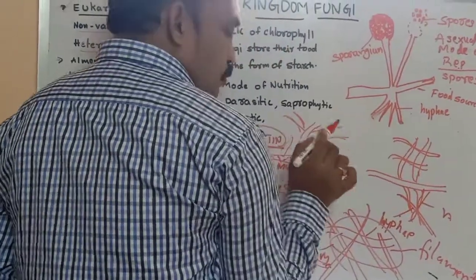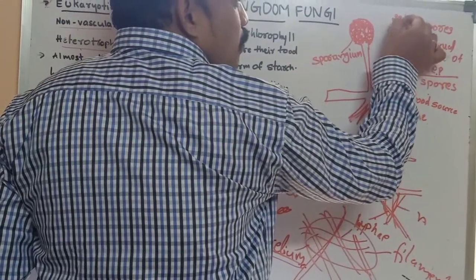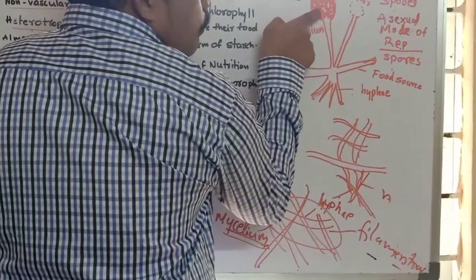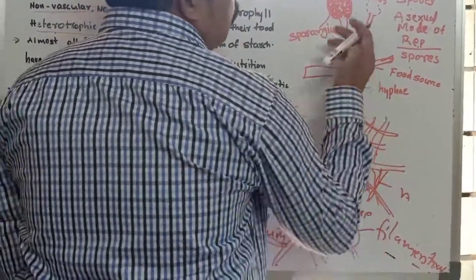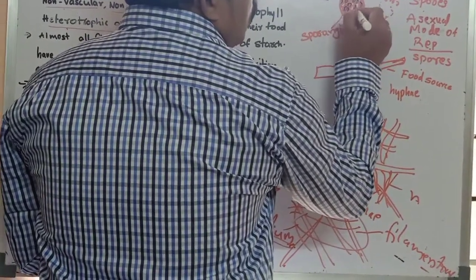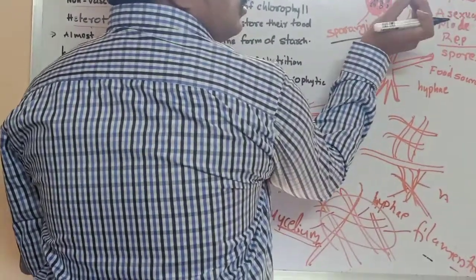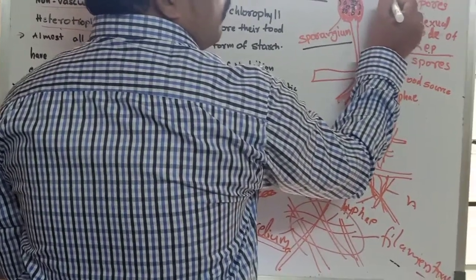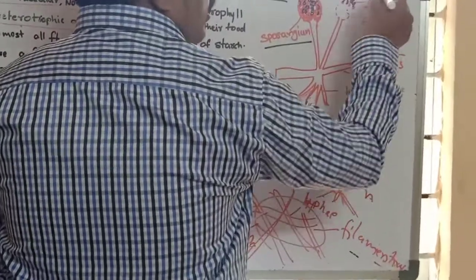What are spores? Spores are very small, round-like structures, just like dust particles. This is the sporangium. In that sporangium, spores are formed. The sporangium breaks down and ruptures, releasing what? Spores into the environment, into the atmosphere. And they go to different places.